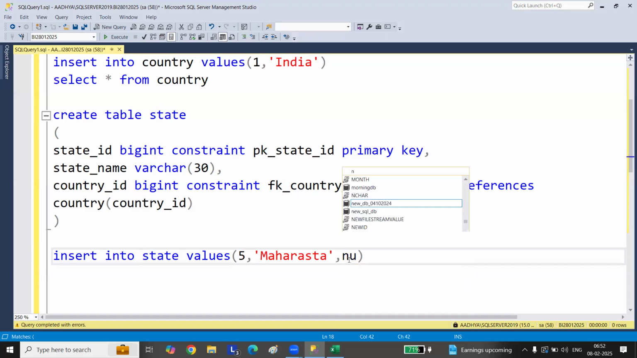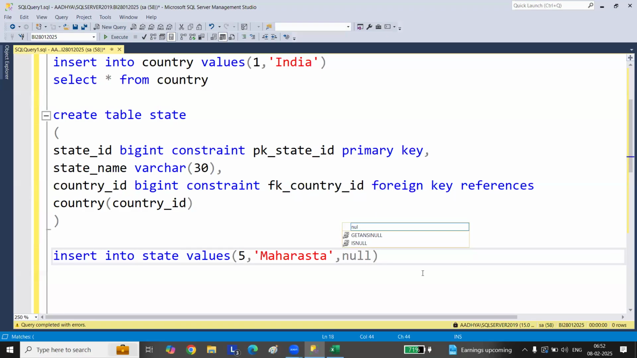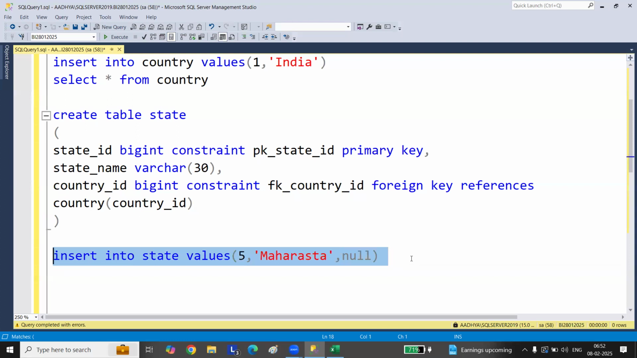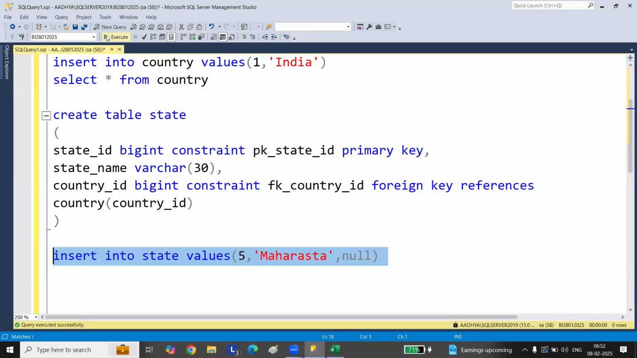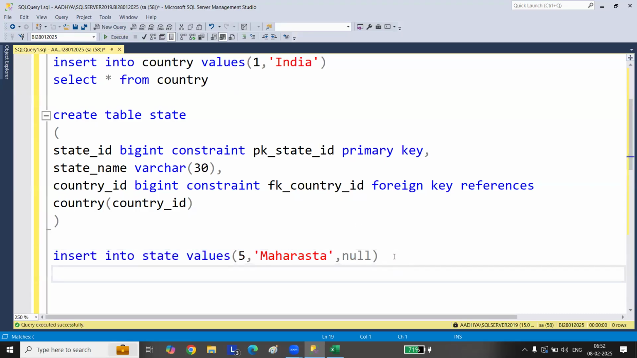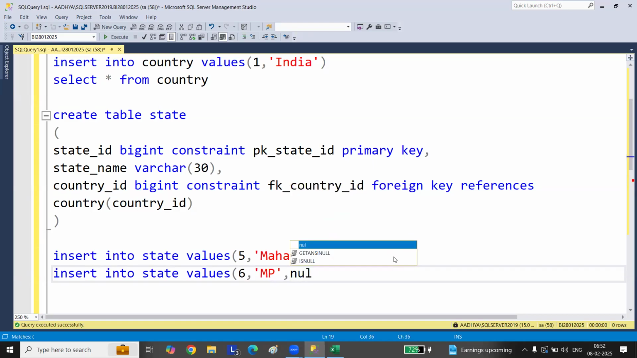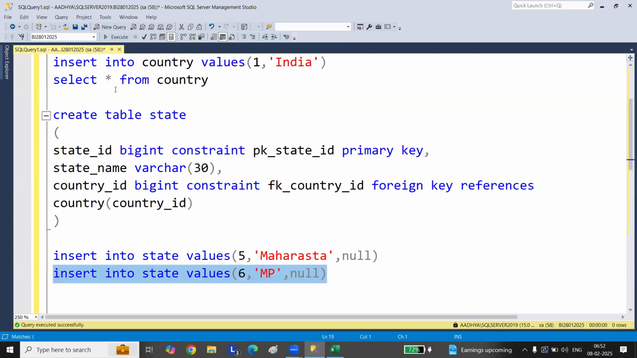Now let me go and give null value. I told you null will be accepted. It will definitely accept. Insert. Now just see, I'll insert one more record. 6. Give some state name. I'll give MP, Madhya Pradesh, and give null also here. You can insert n number of null values in a foreign key.